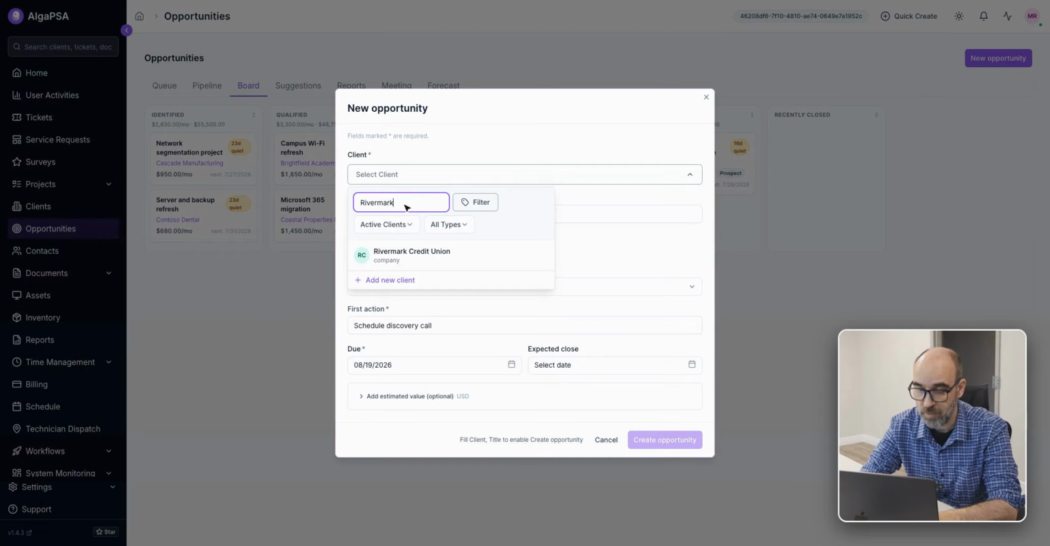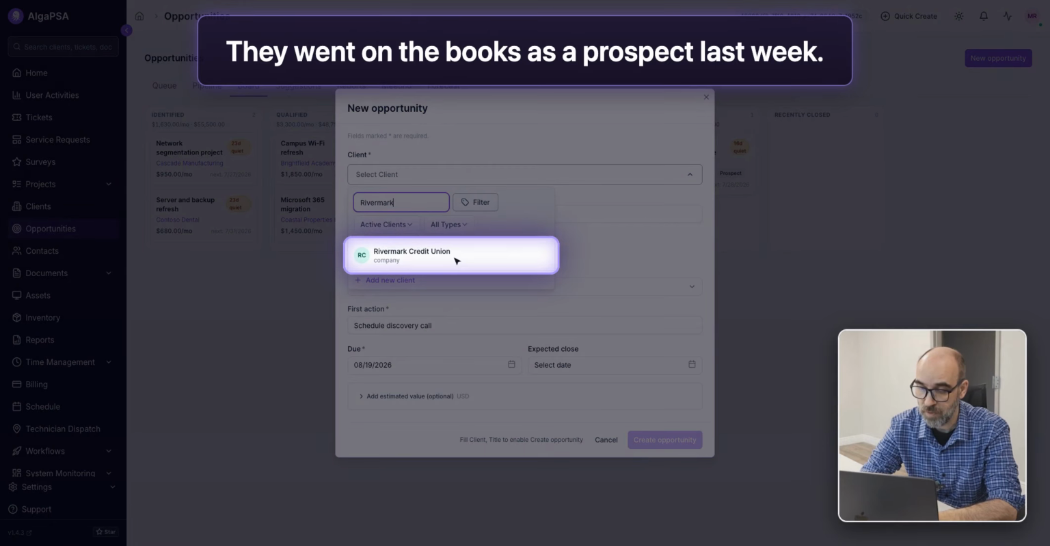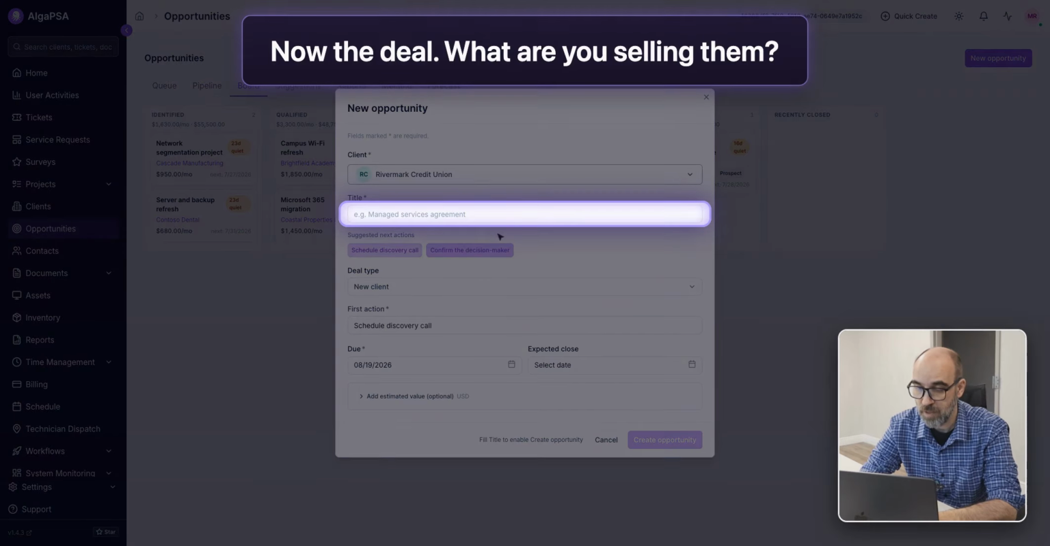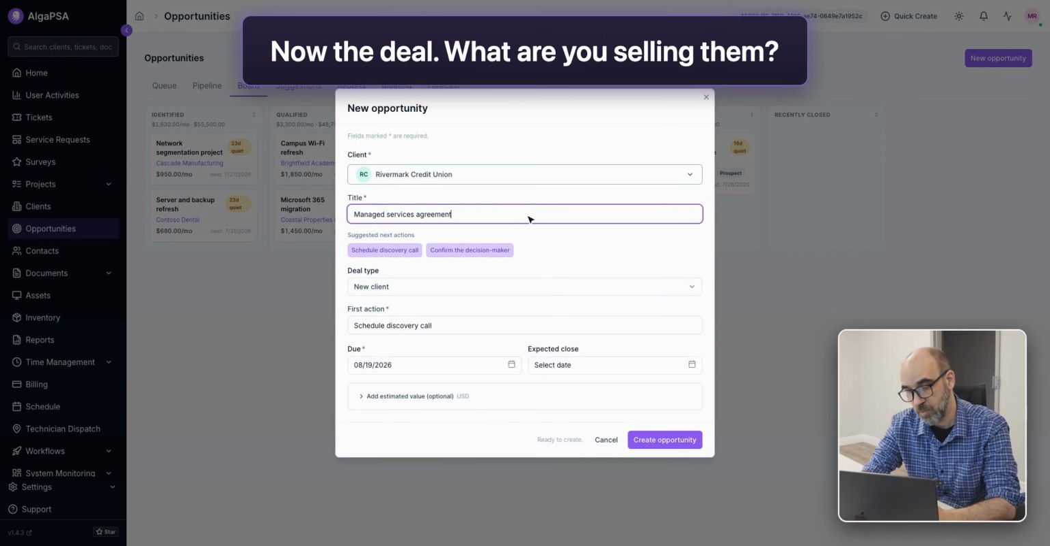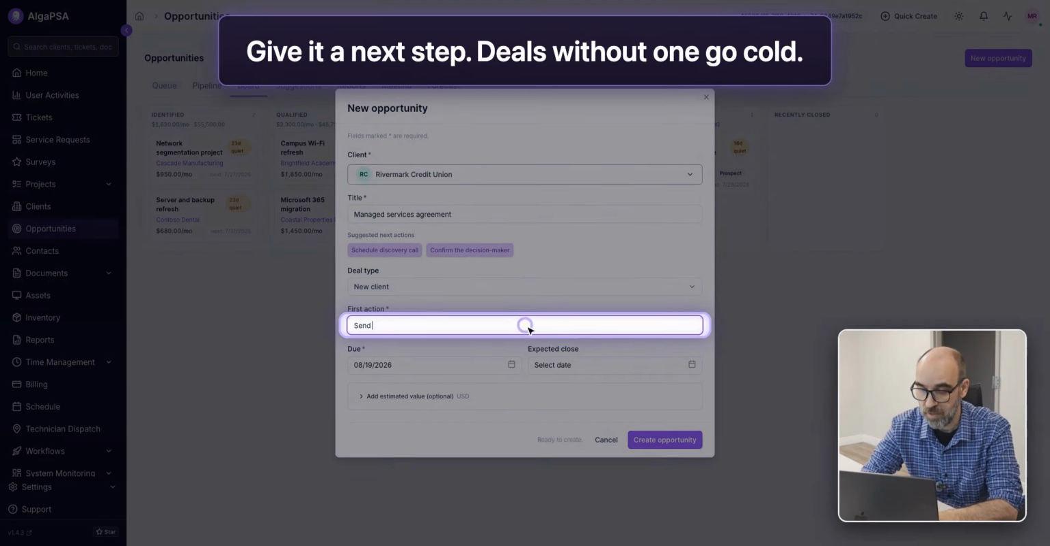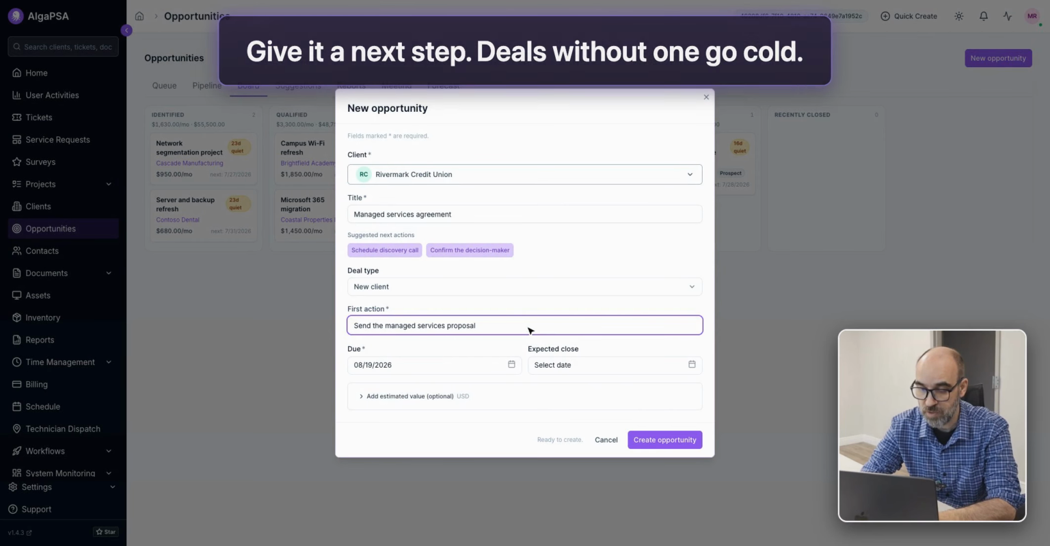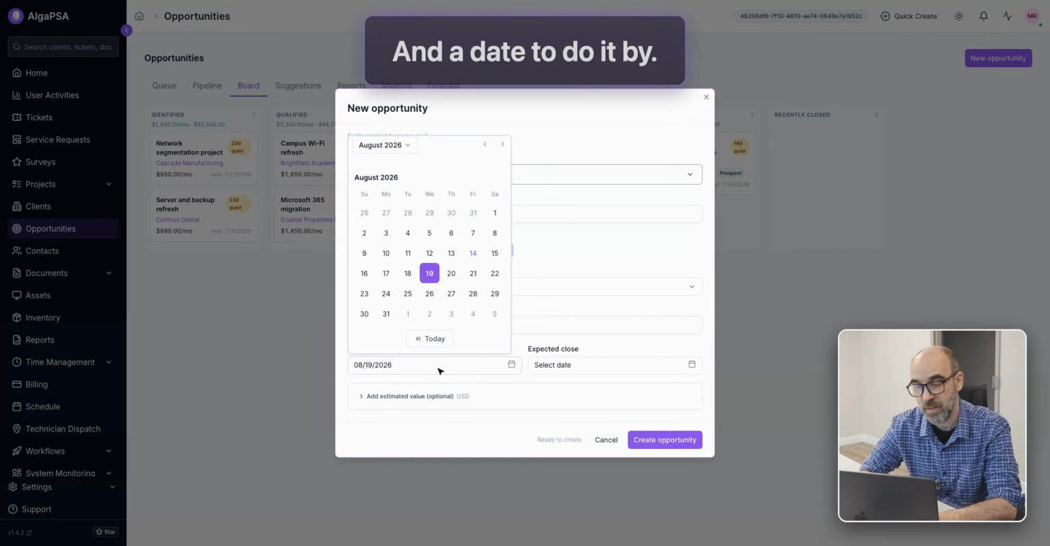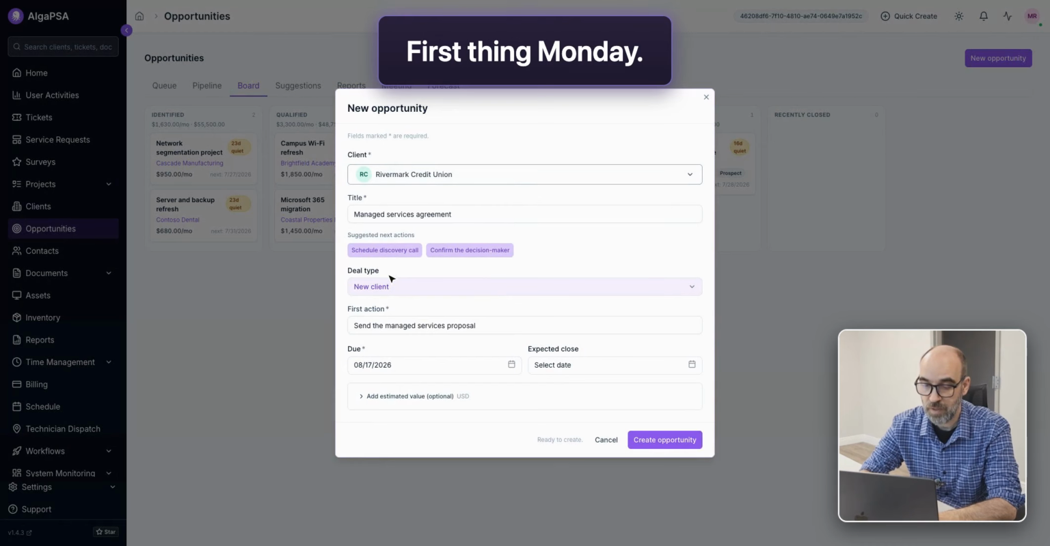We need to document what you're selling them, right? So give it a next step, because little steps forward are how we keep the deal moving, and give it a due date. For this demo, we'll choose 2 days out, and that's it for the deal.